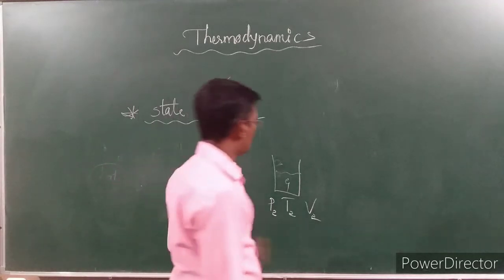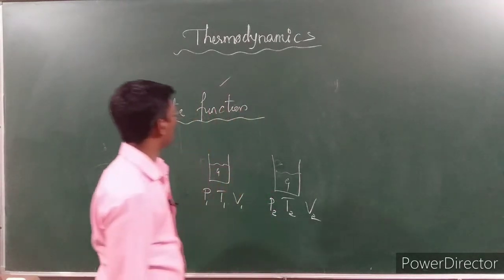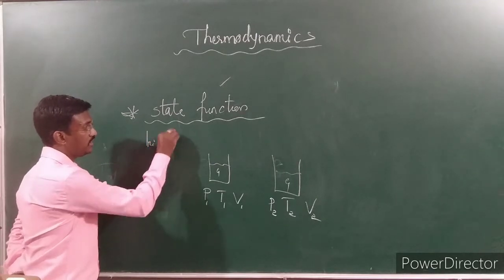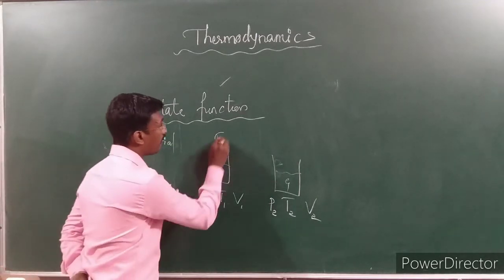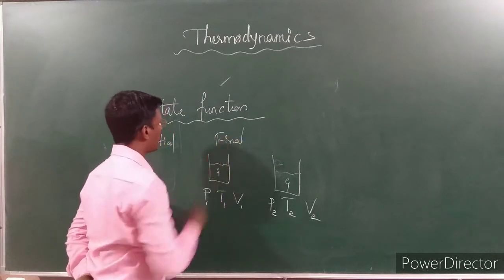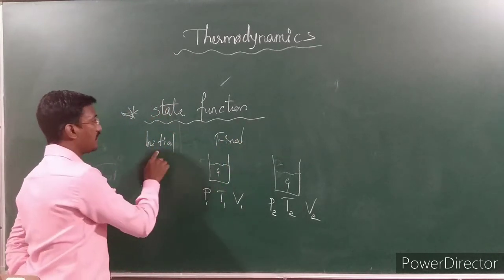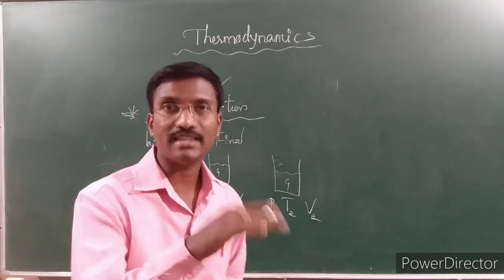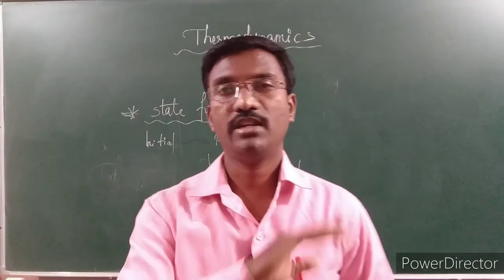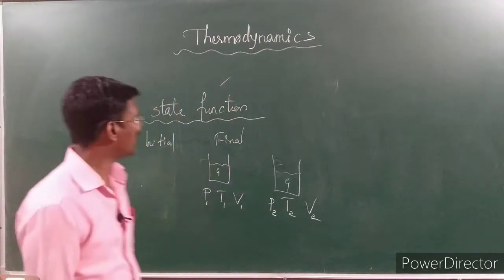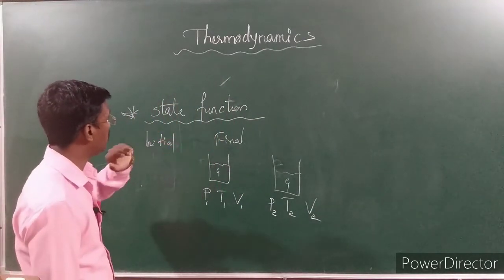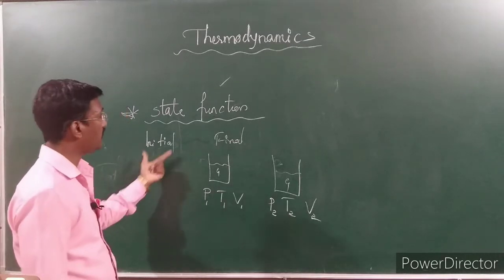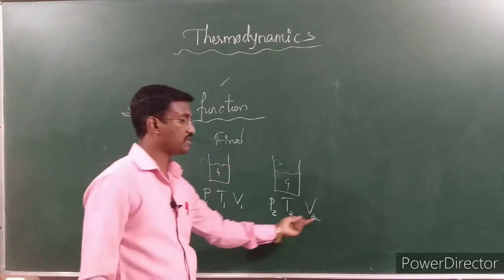So here state function is responsible only for the change between the initial state and the final state. It never bothers about the intermediate, how the initial to final happened, in what path the change took place. It is not bothered. So here the state function is going to give us information: initially what is the pressure, temperature, volume, and finally what is the pressure, temperature, volume.